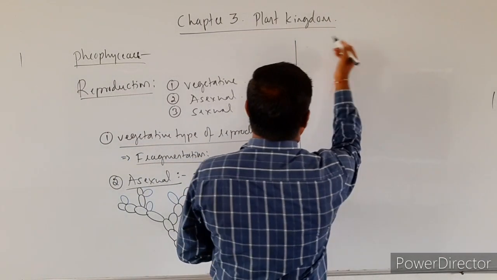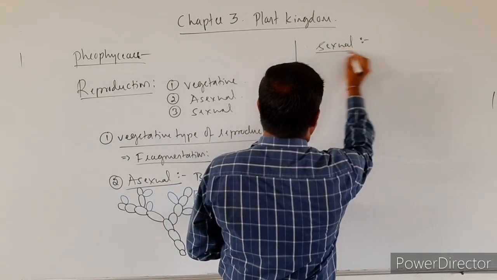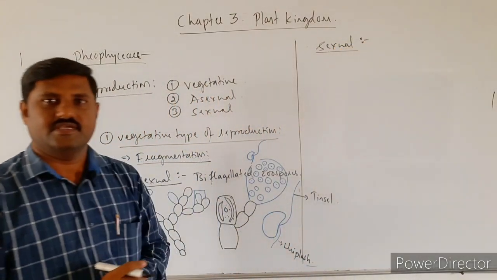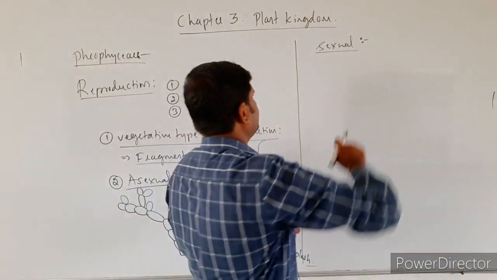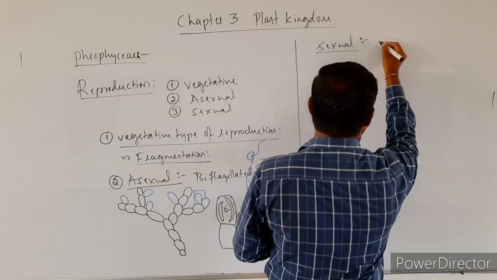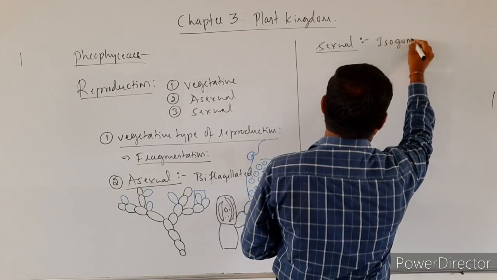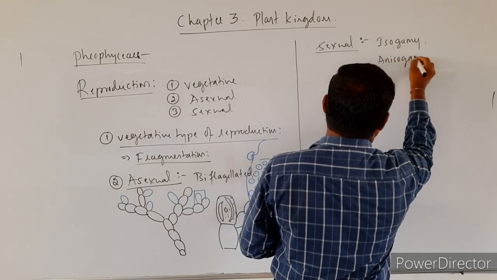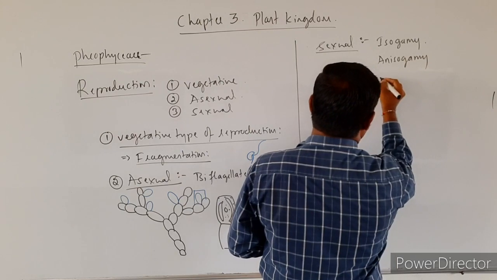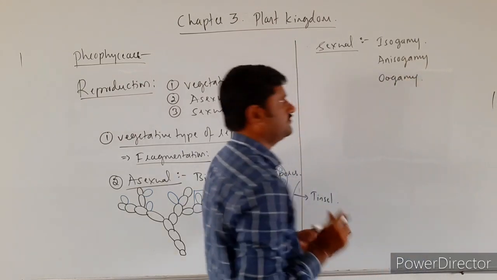And apart from this one, next one is sexual type of reproduction, right? So sexual type of reproduction, as you know, occurs due to isogamy, anisogamy, as well as oogamy.